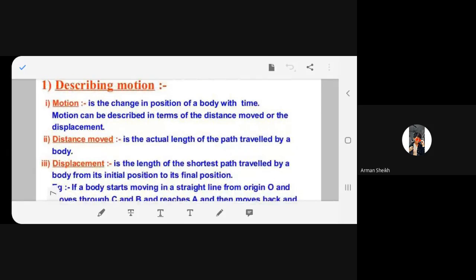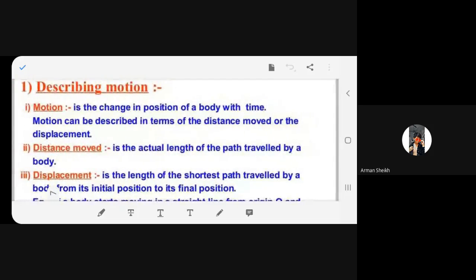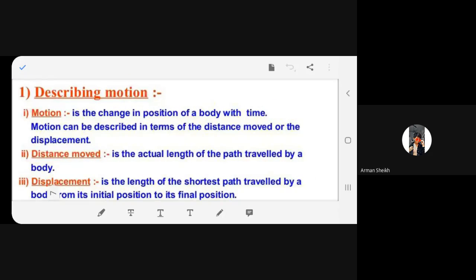Now here we do it again. Now we are going to work in detail. A bit of revision and a bit of detailing. Let's start describing motion, one by one. If you can explain motion, I will be very happy. Please start. Describe motion.